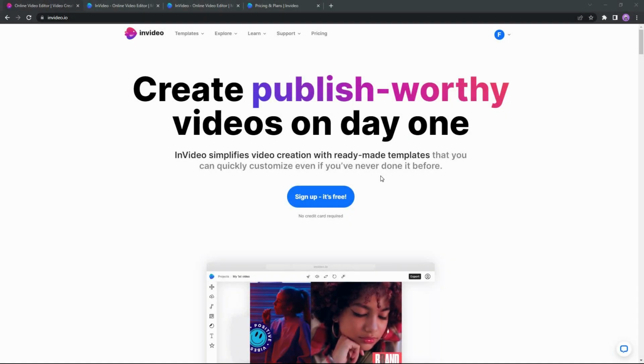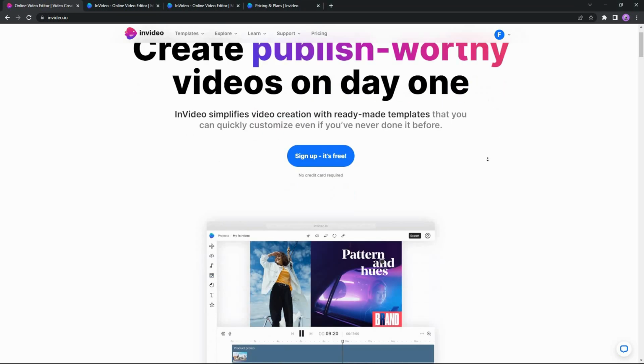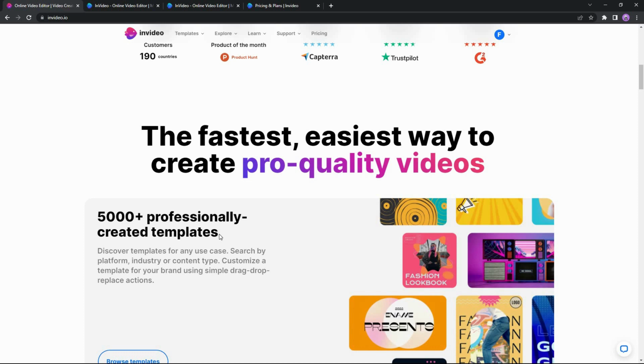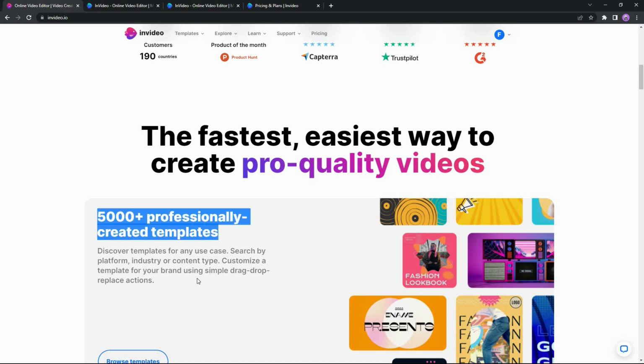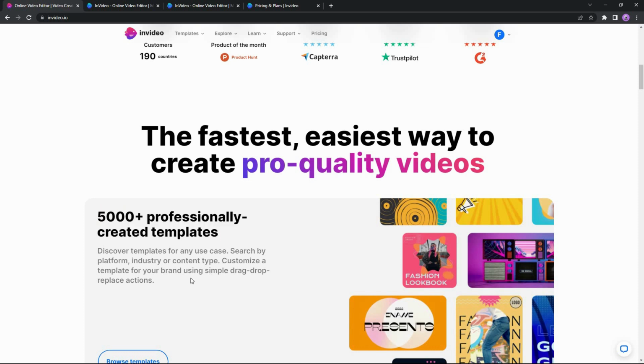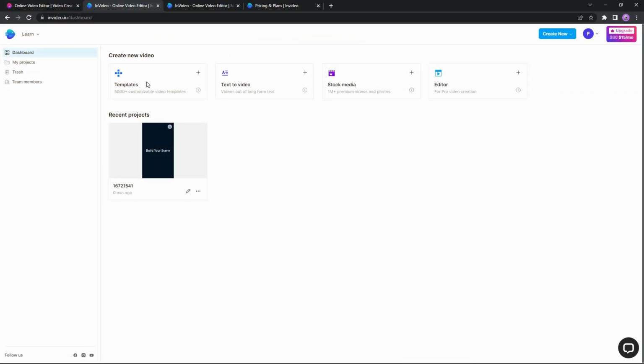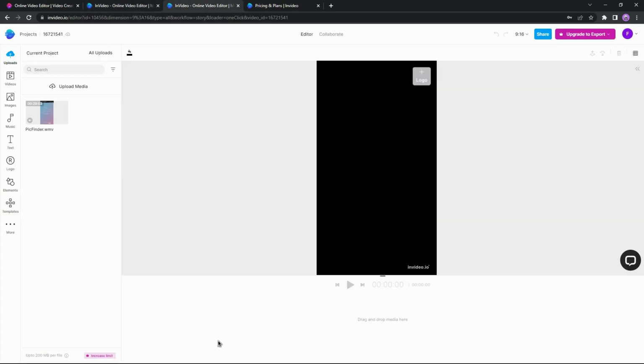The next AI video editor on our list is InVideo, and the best part about InVideo is the amount of templates. It has over 5,000 professionally created templates. So if your video editing or making purpose is based on templates, InVideo is going to be really useful. So let's see what you can do with InVideo. So these are the features of InVideo. You can choose obviously the templates and make video according to those templates. You can turn your text to video. So to edit your video, you will have to choose this option, and then you will get redirected to the editor.